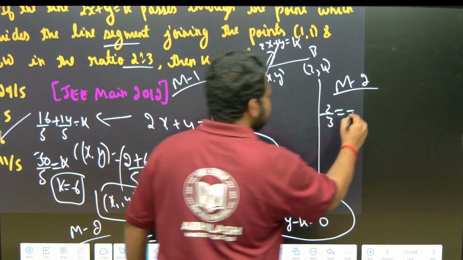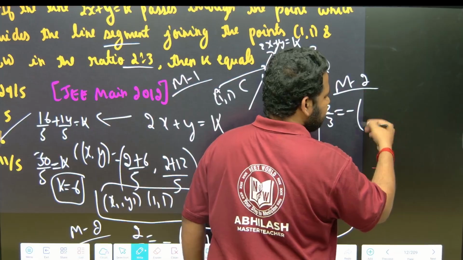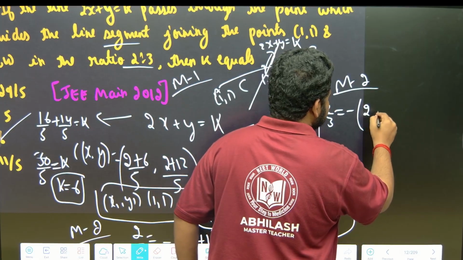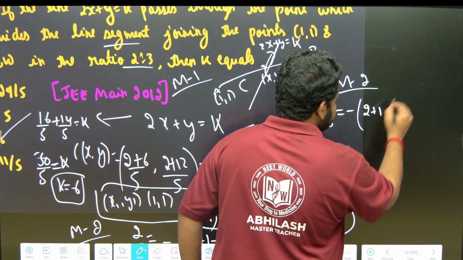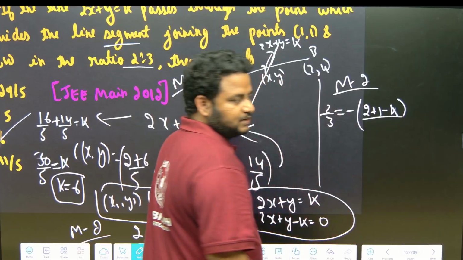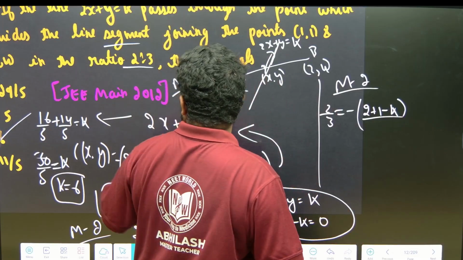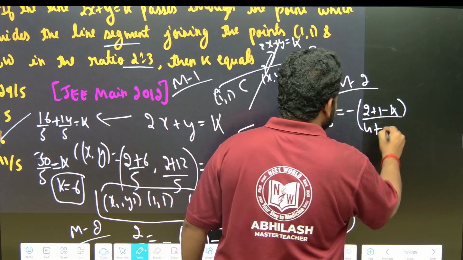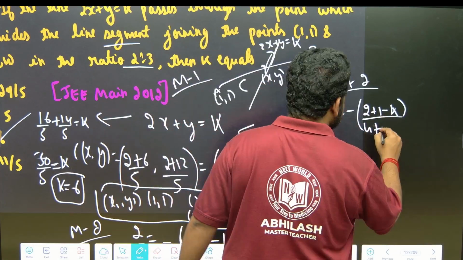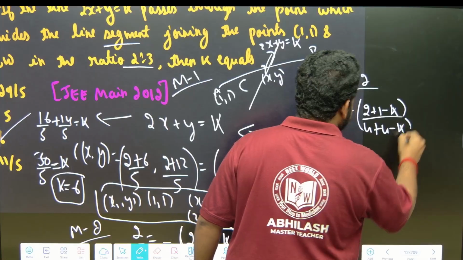2x plus y is equal to k, or 2x plus y minus k is equal to 0. 2x, that is 2 into 1, plus y is nothing but 1, minus k, divided by 2x plus y. Here 2 2s are 4, plus y, we will get 4 minus k.